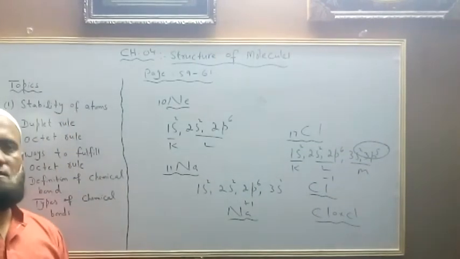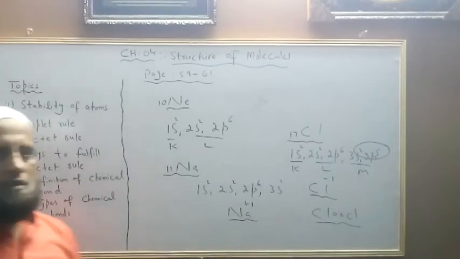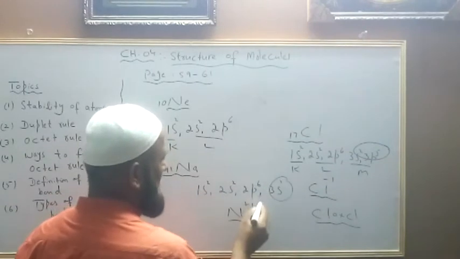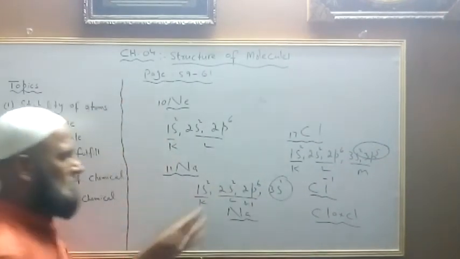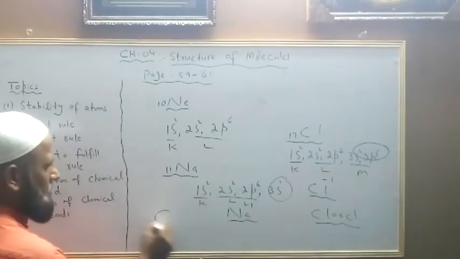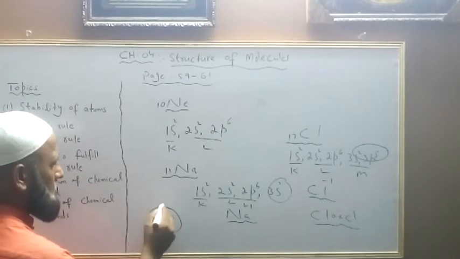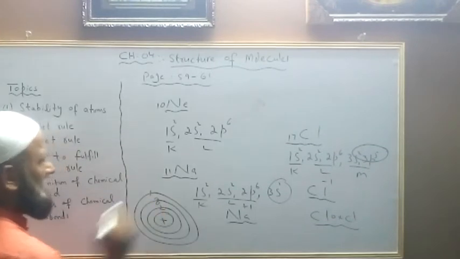Sodium will lose one electron to obey the octet rule, because after losing this electron, the valence shell would be the L shell, with 8 electrons. You can also represent this in a shell diagram. In sodium, there are 2 electrons here, 8 electrons here, and here we have 1 electron.